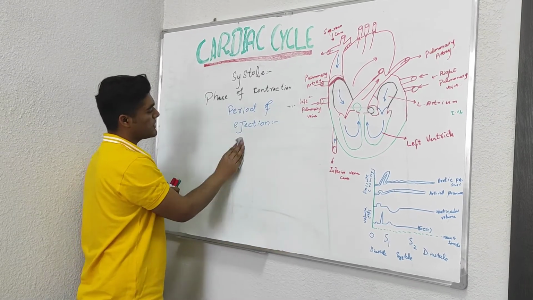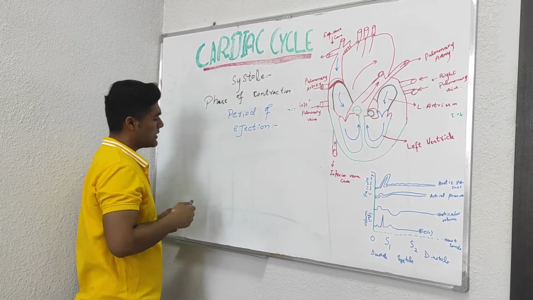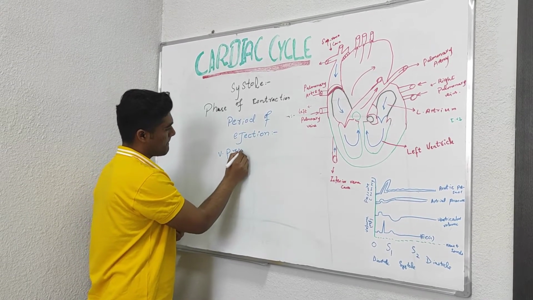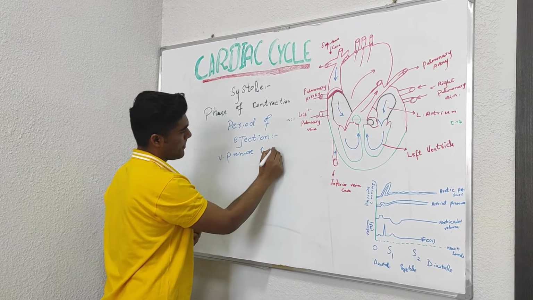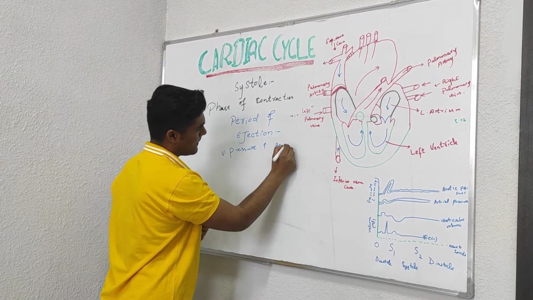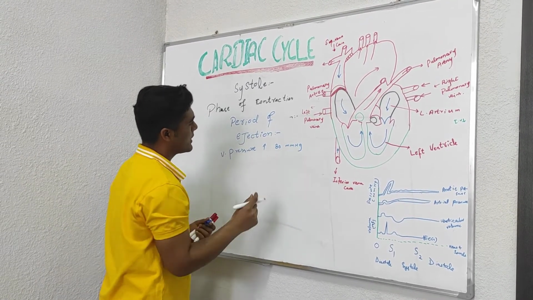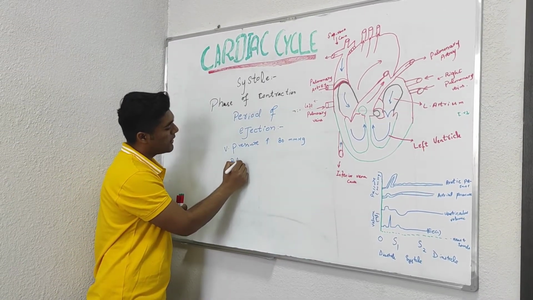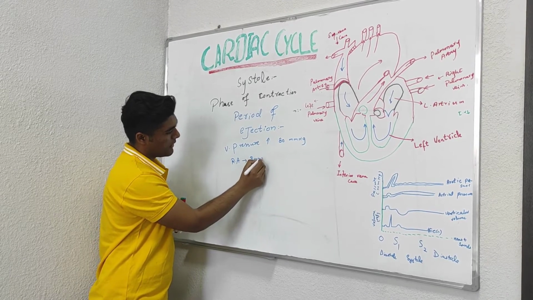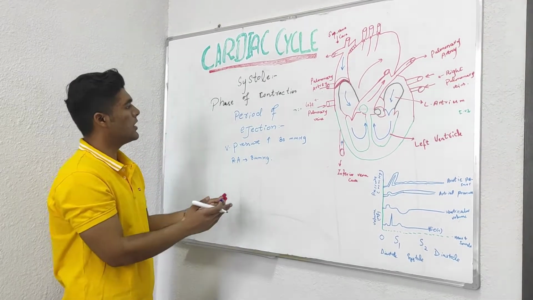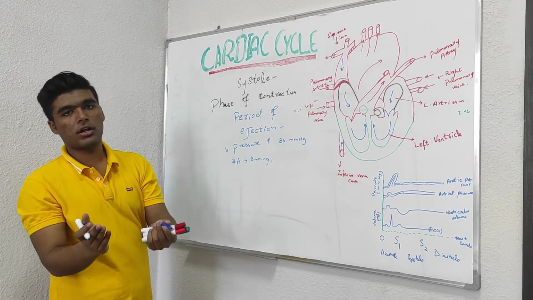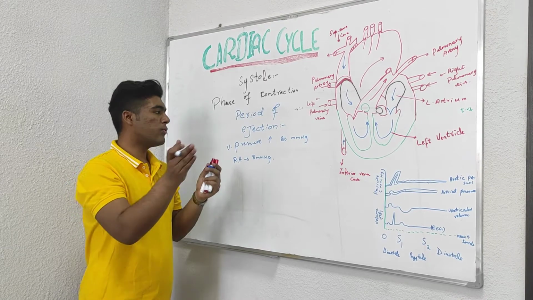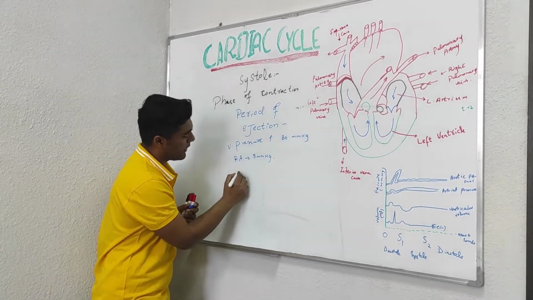In the period of ejection, the ventricular pressure rises above 80 mmHg, and the right ventricular pressure rises above 8 mmHg. This rise in pressure causes the aortic and pulmonary valves to open and push blood into the aorta.